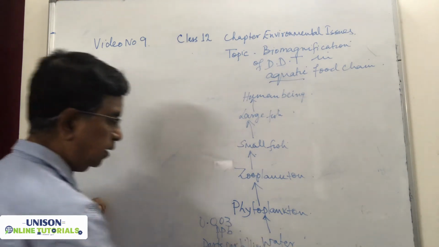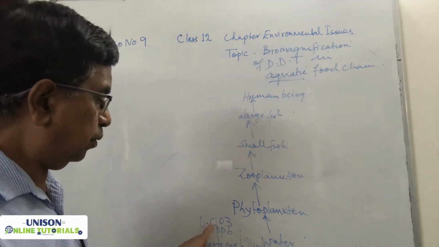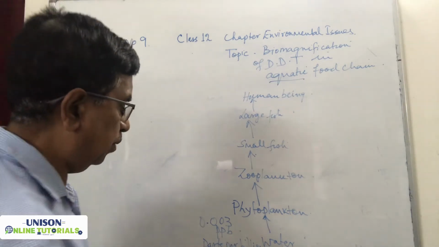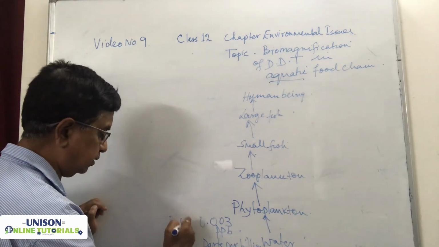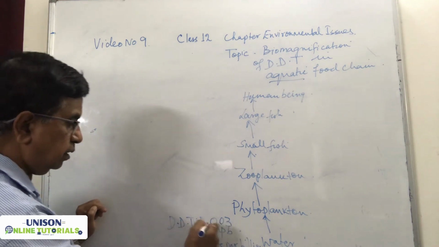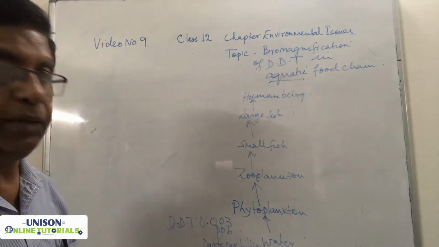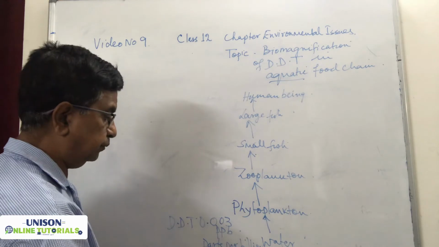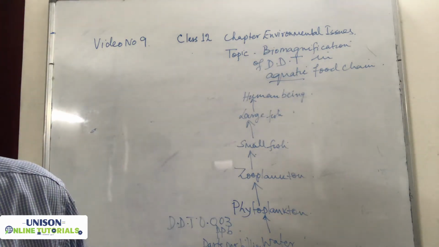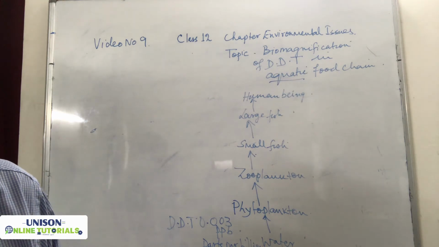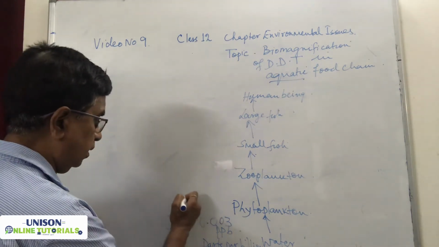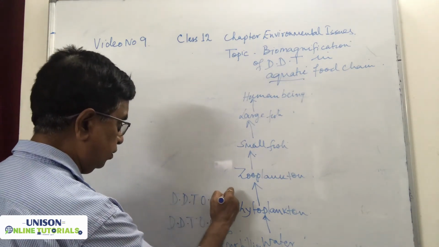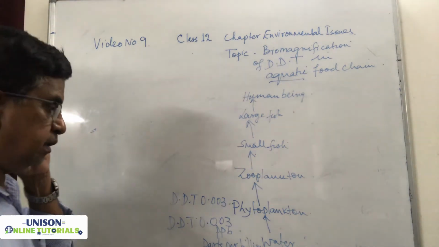So per billion molecules of water, 0.003 is the amount of DDT. So DDT concentration is 0.003 ppb. Now the water reaches the phytoplankton. Then in the phytoplankton the DDT concentration is the same, 0.003 ppb.